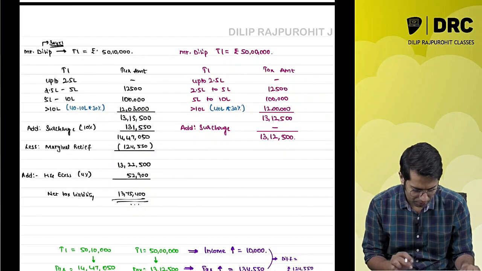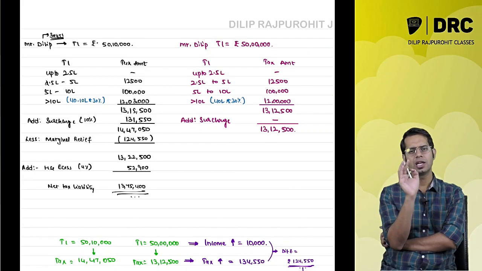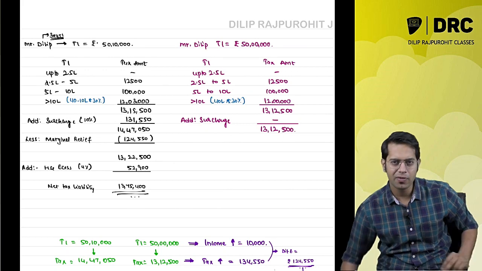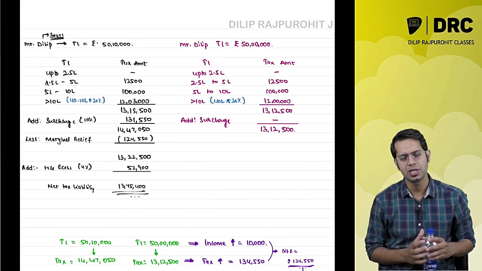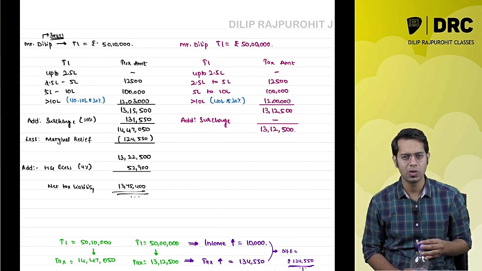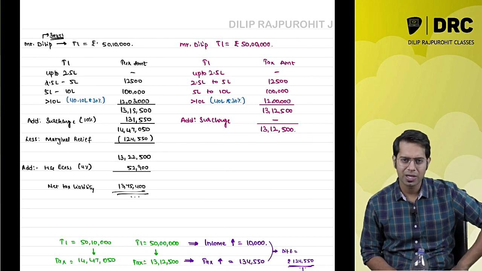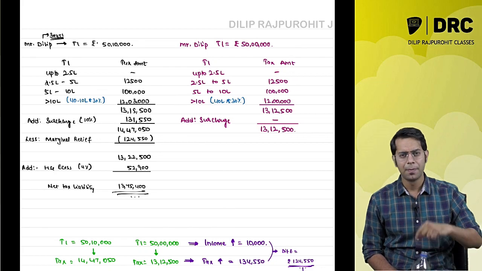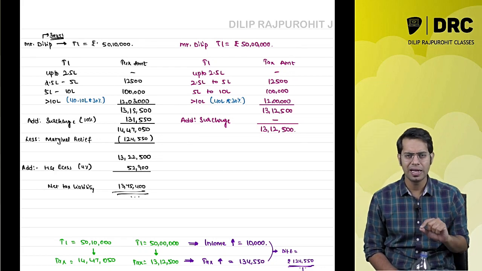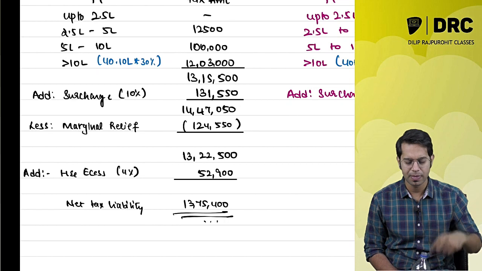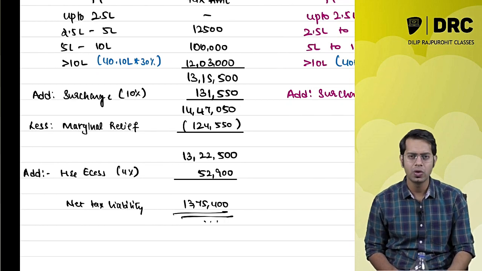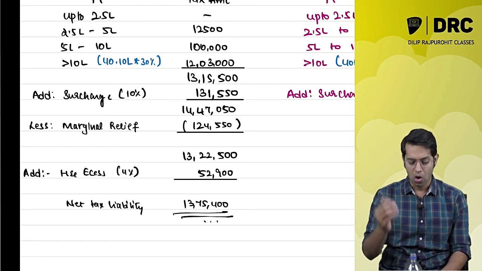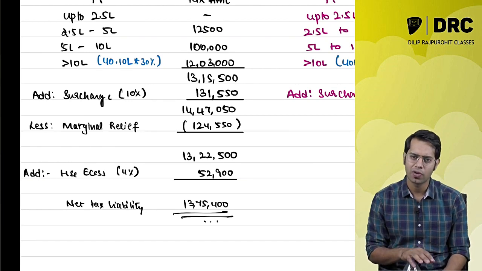Now please note, when will this marginal relief concept come, sir? In examination, they are never going to tell you to compute marginal relief. Maybe there may be some questions wherein they specifically ask you about marginal relief, but from seeing the question, you will not identify whether you are required to subtract marginal relief or not. Then, sir, how will I come to know whether marginal relief is required to be given or whether I should do the calculation of marginal relief or not?